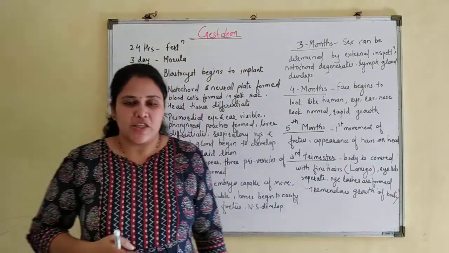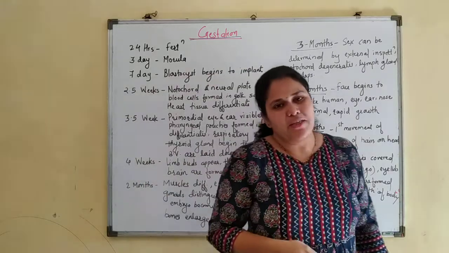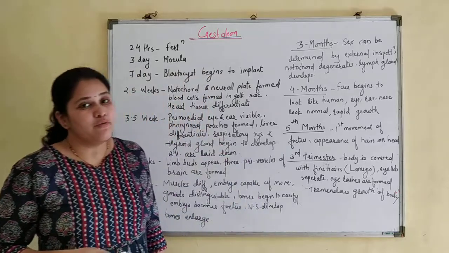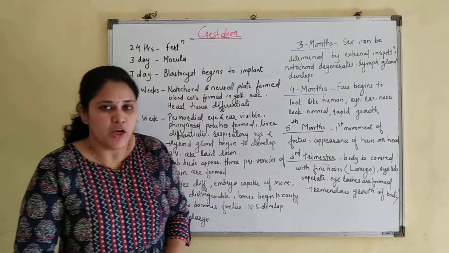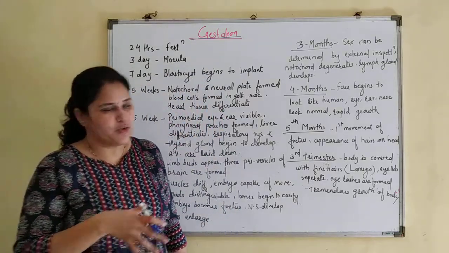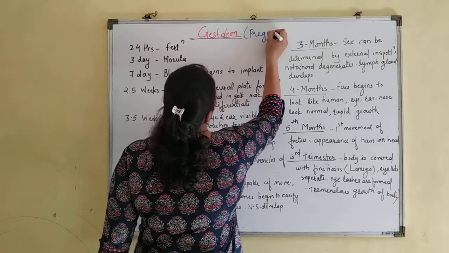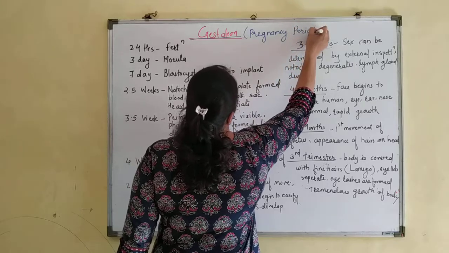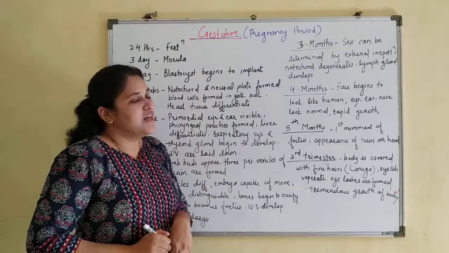The gestational period varies from organism to organism. In some organisms it may be a few days, in others a few months. In humans, the gestation period is roughly 9 months, so overall we say about 270 plus or minus 70. Gestation is also known as the pregnancy period. The technical term we use for this is gestation.